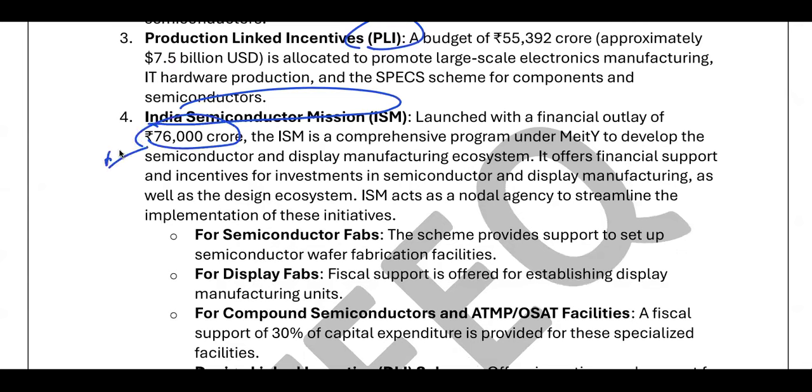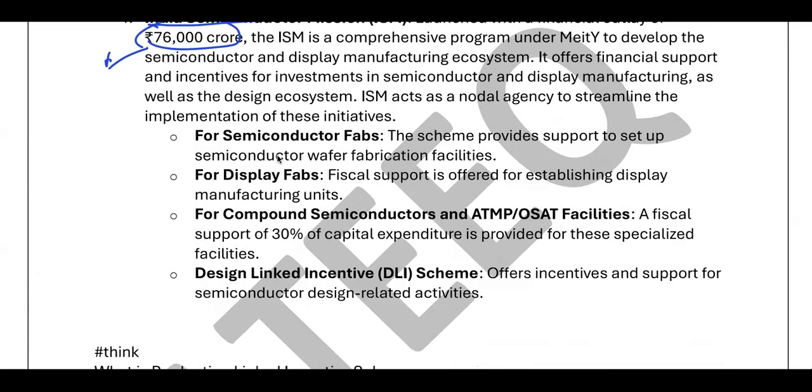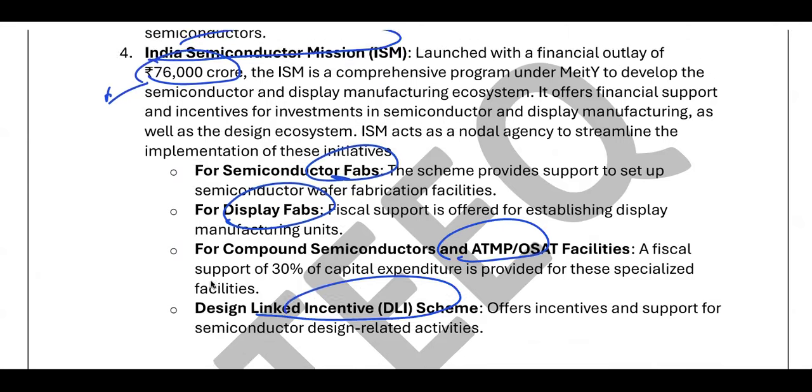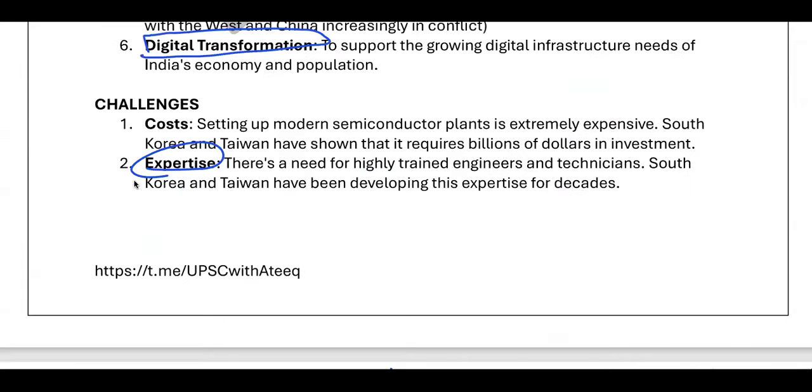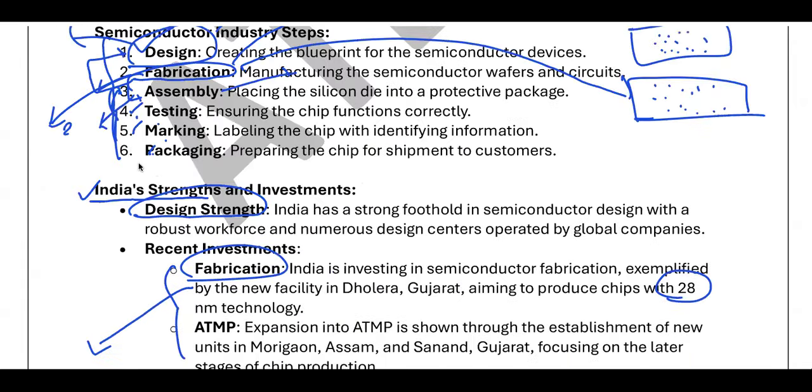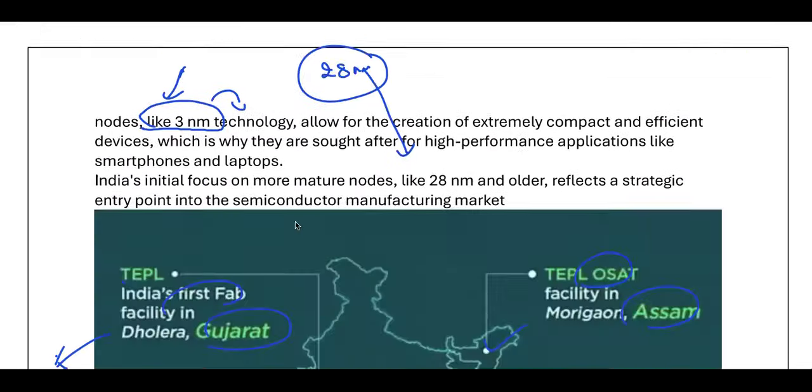But still we are doing something, where we are providing support for various things like fabrication units, display fabrication units, and assembly units. Same is the case for the design linked incentive schemes. Where do you do the design? Here, in the first step, we'll do the design. Design linked incentive schemes like this in all the steps. Once this concept is clear, then you will understand these things.